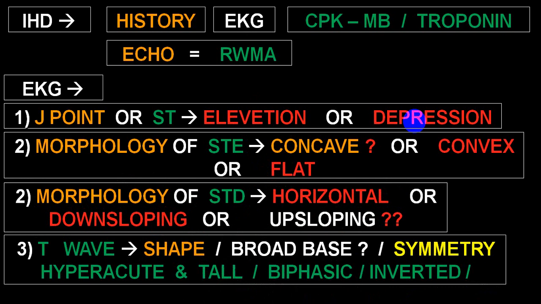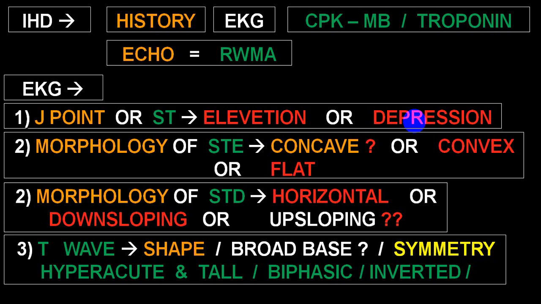T wave changes will also be very helpful, because if you get a tall T wave which is broad based, tented, hyperacute, asymmetrical, it is in favor of acute MI. Even a T wave which is biphasic, first upward and then downward, is again in favor of ischemic heart disease, and it is quite common in Wellens sign type A.